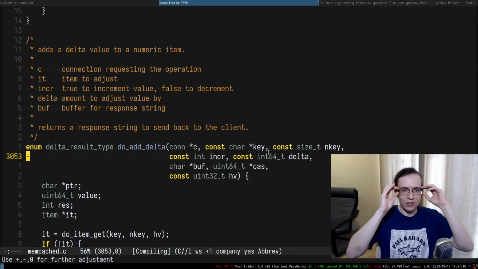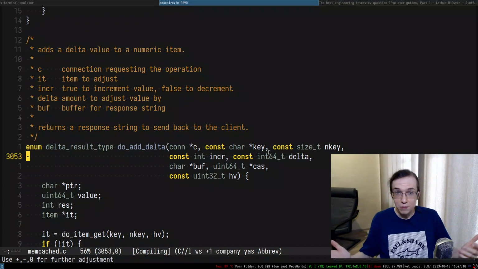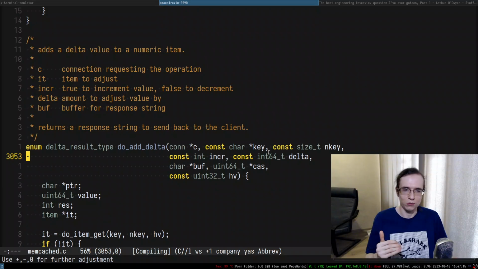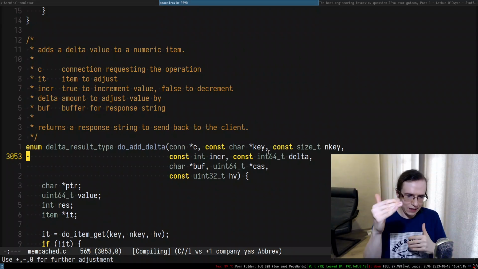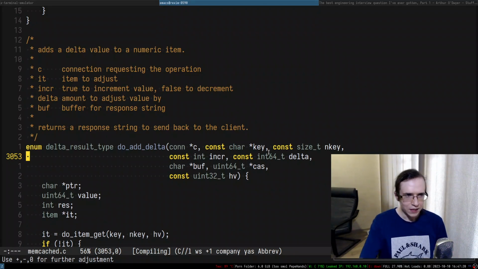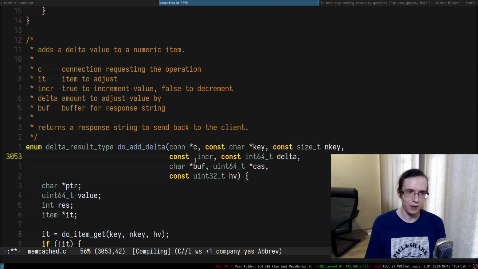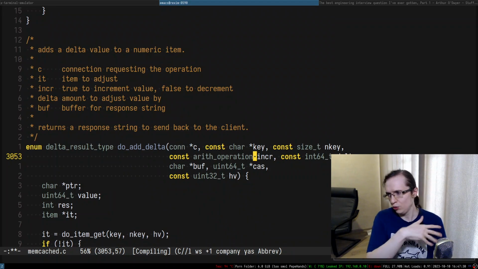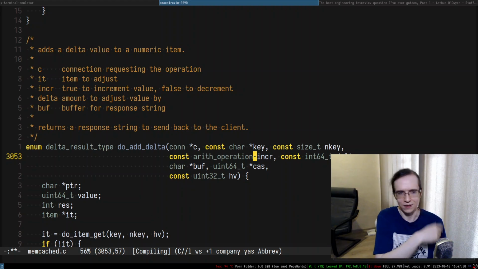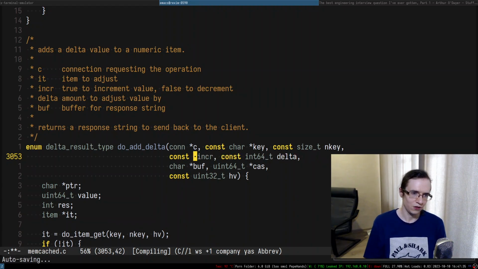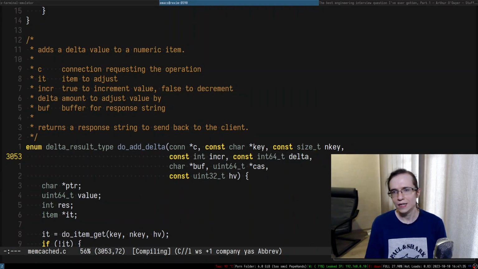Maybe in the future, you can add division, or other mathematical operations, and all of these will be values in the enumeration. It would be kind of cool to create an enumeration like arith operation, with values 0, 1, 2, for increment, decrement, and so on. But the easiest thing to do in here is just to use an integer and maybe implement it further.